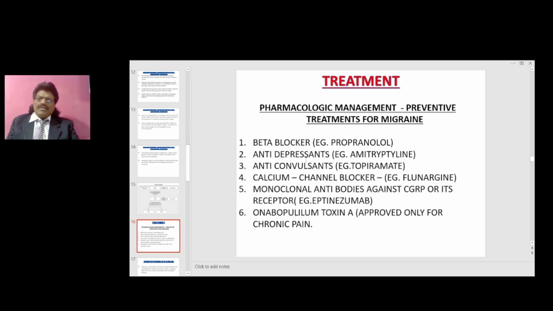This is one of my favorite drugs because most of the patients with headache are either depressed or they overtly react to depression. So I always add antidepressant to a person who's got migraine. Anticonvulsants, example topiramate. Calcium channel blockers, example flunarizine. Monoclonal antibodies against CGRP or its receptor, example eptinezumab, or Botox, approved only for chronic headache, chronic pain.